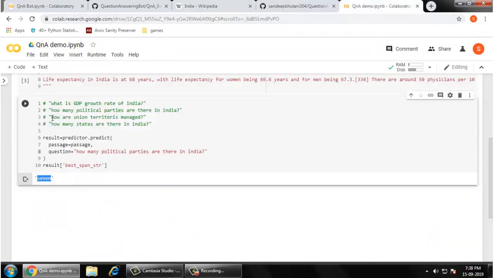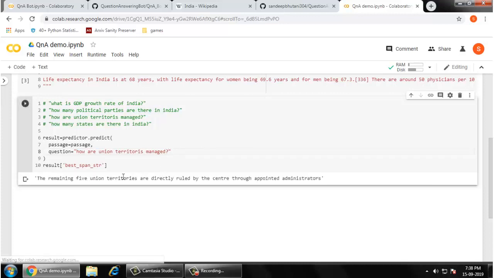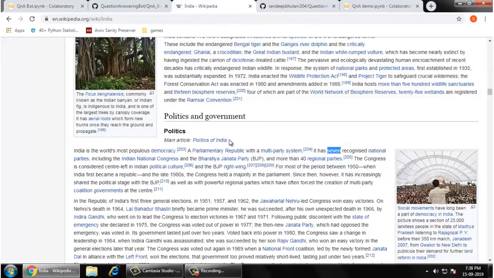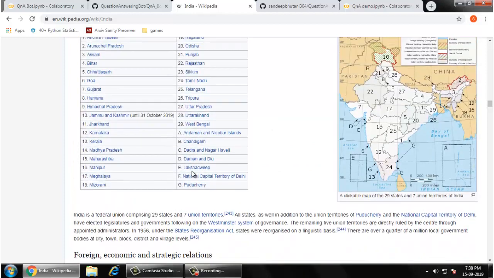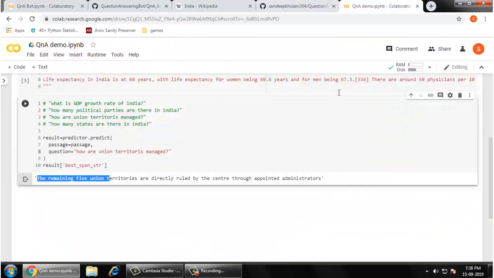If you ask this kind of question, it will be very difficult, and this question will of course be interesting to you. How are union territories managed? This is not a single word answer. The remaining 5 union territories are directly ruled by the center through an appointed administrator. This is a wonderful answer found by this bot, where it is pointing to the exact start point and end point from this paragraph. You can use your own paragraph and find the answers to your questions. I can also ask how many states are there. It is going to tell me 29 states, and for how union territories are managed, it has given the answer.